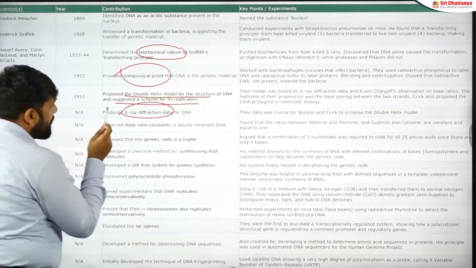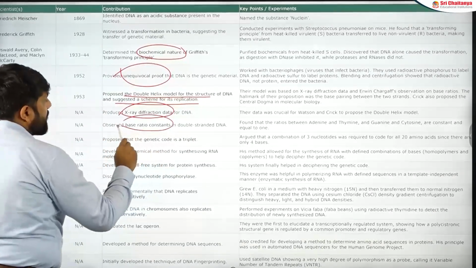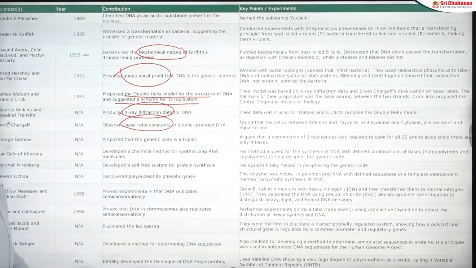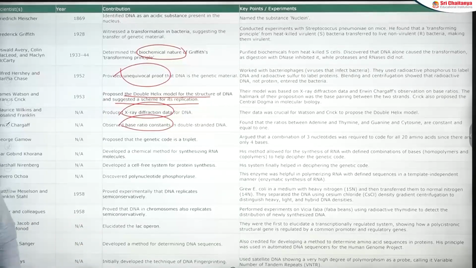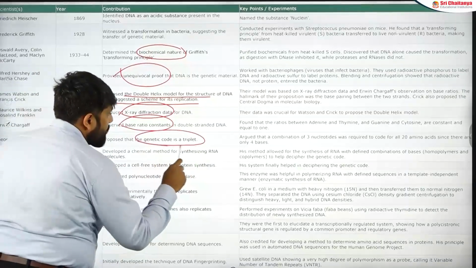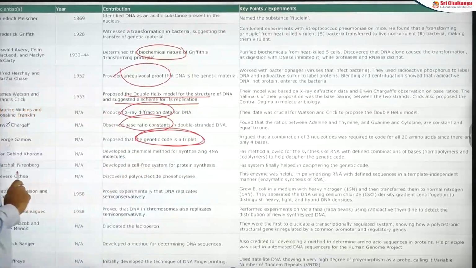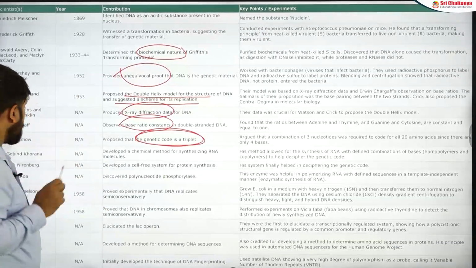Erwin Chargaff, a very, very important person. He gave the base ratio constant: adenine is equal to thymine and guanine is equal to cytosine, and pyrimidines and purines are equimolar in a double-stranded DNA. A very important aspect. Then you have George Gamow. So many students think he was the one who proposed the genetic code. He did not propose the genetic code. He proposed that the genetic code is a triplet. That is an important aspect.